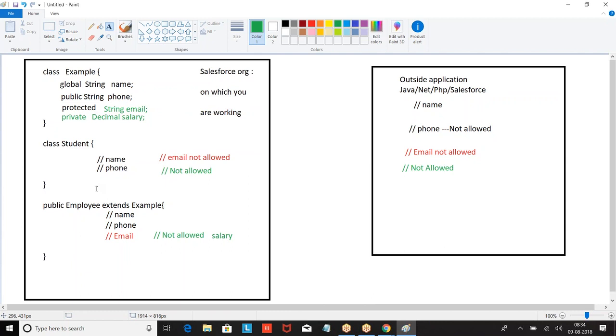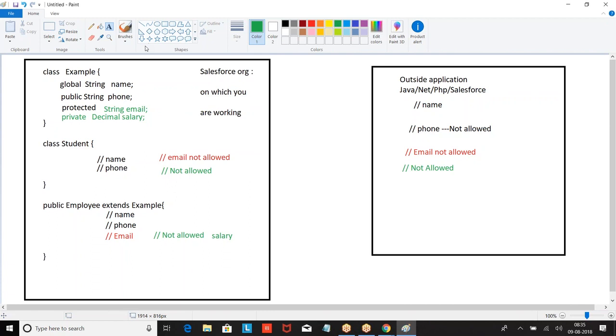Now within the student class, what can I use? Name and phone. Because student is not a child of the example class, I cannot use the protected member. Am I clear with this? Everyone, am I clear with this? Clear, boss? Yes, thank you, Satish.